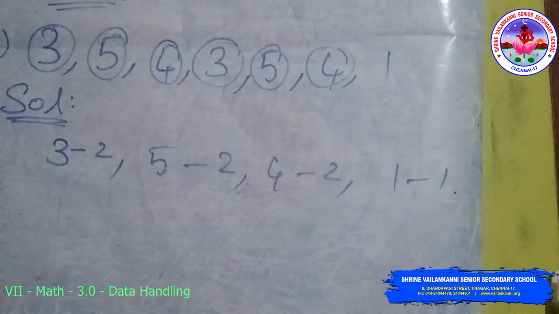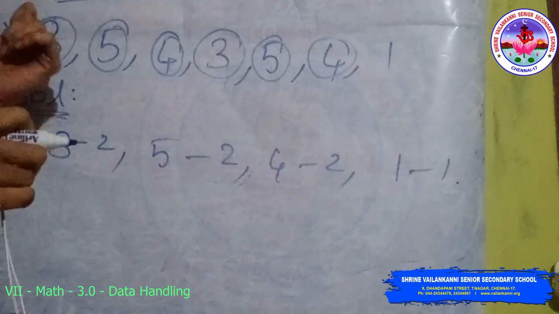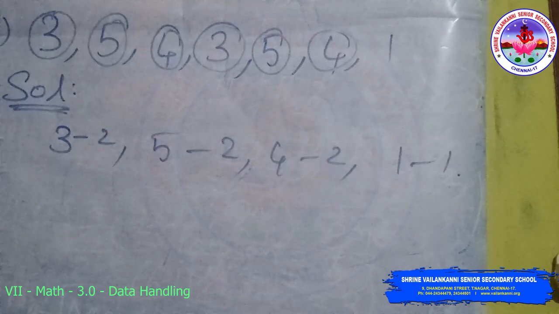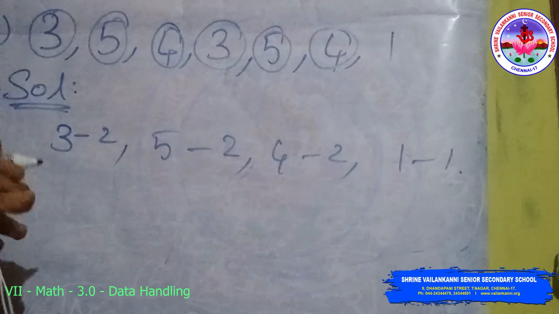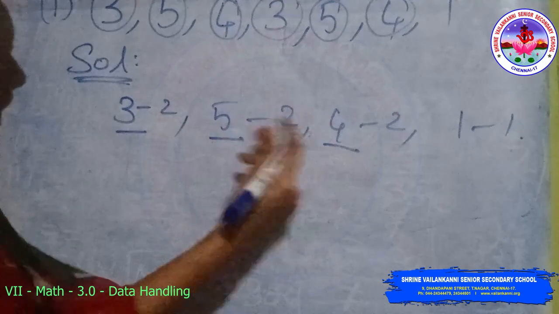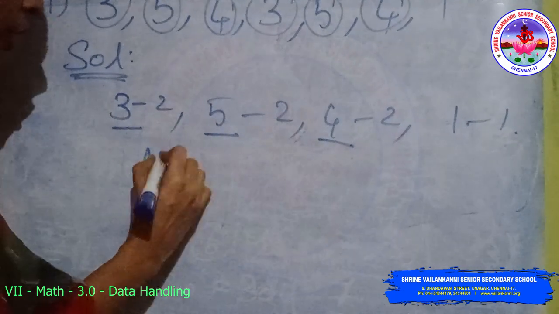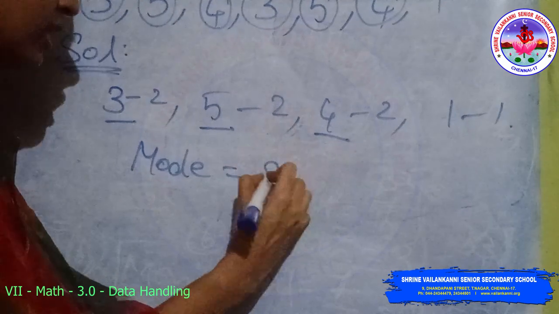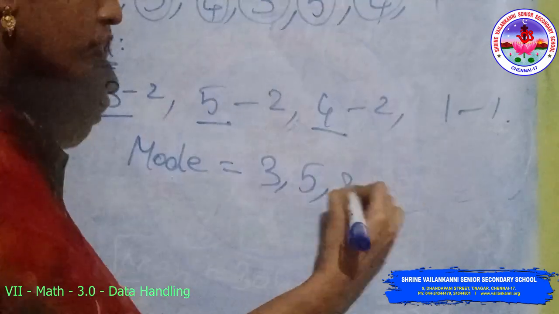Mode means the value that occurs most frequently. Here the most frequent values are 3, 5 and 4, each occurring 2 times. So the mode is 3, 5 and 4.